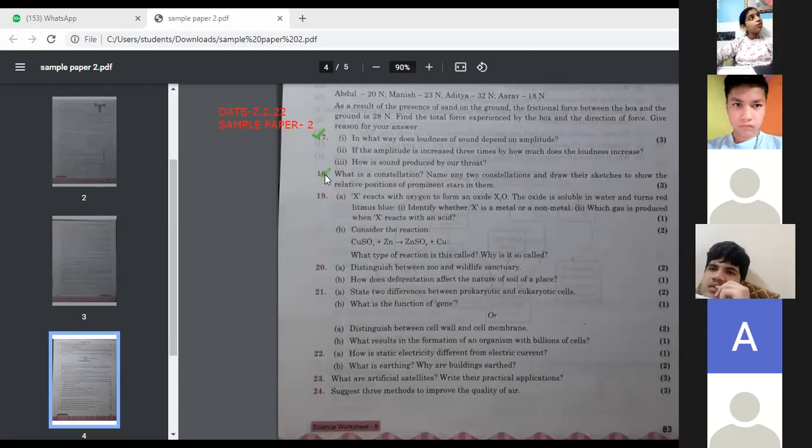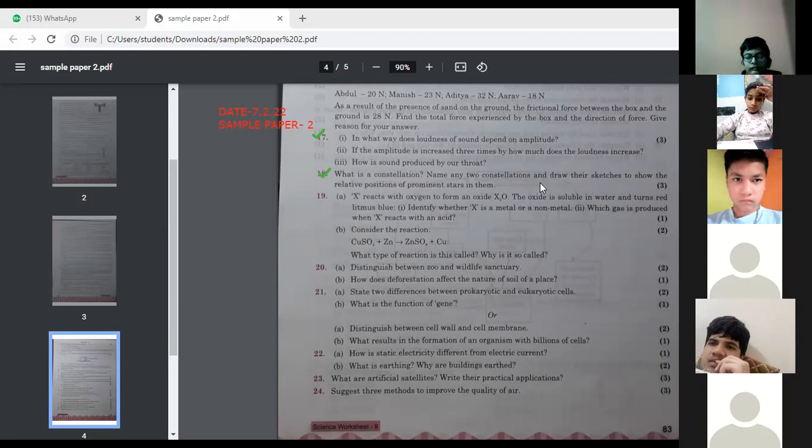Question number 18. What is a constellation? A group of stars in the night sky is called a constellation. A group of stars, but that's not the complete definition. A group of stars forming a particular, recognizable shape. The shape which you can recognize is known as a constellation.